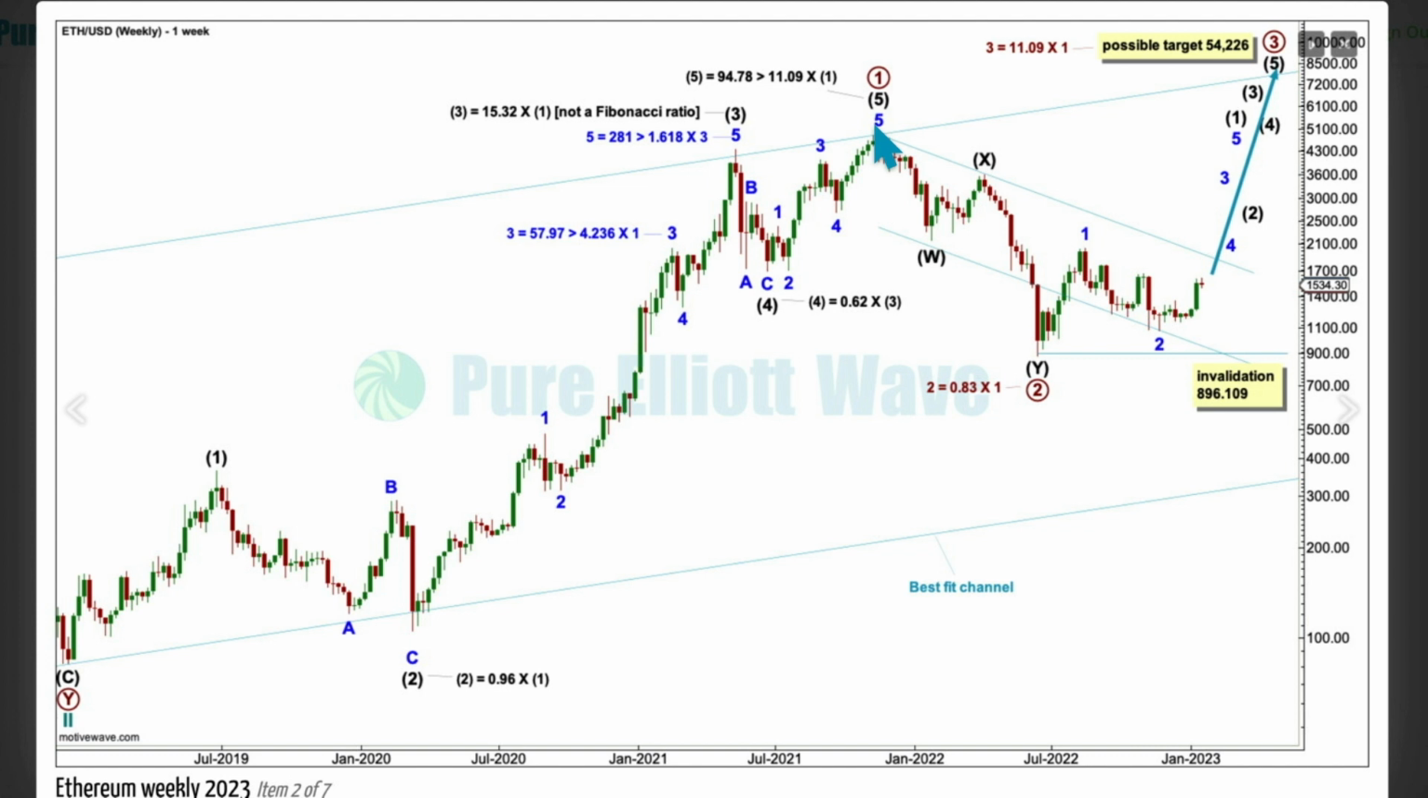I do have an alternate charted which sees primary 1, intermediate 1, 2, 3, 4 and 5. I'm not going to publish that today. I judge that to have a really low probability. I know it's a really popular Elliott Wave count out there, but I think this is much more likely.